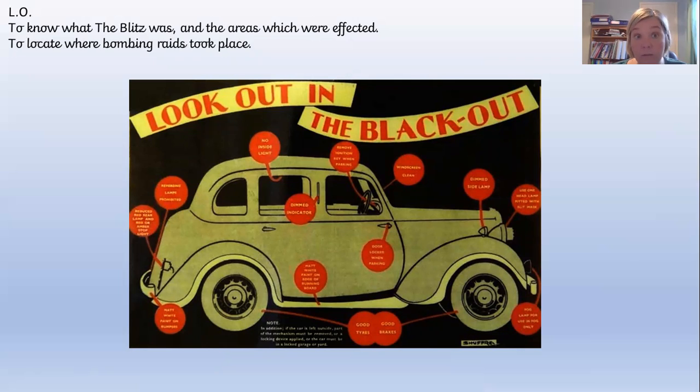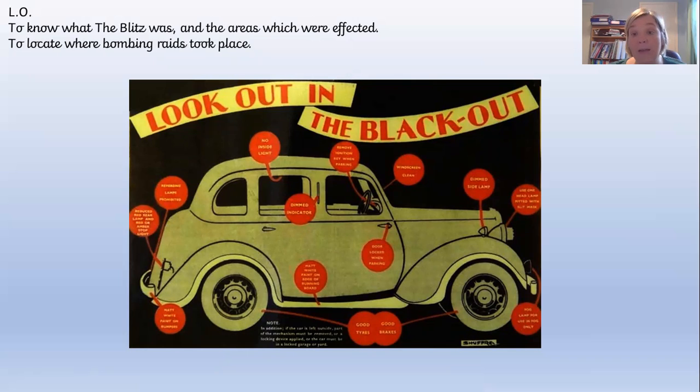So what it meant actually is that if you were outside at night when it was dark, it was quite dangerous. And there were lots of reports that people used to walk into lampposts and things, because I think we forget, don't we, if we were walking around, if there was no light whatsoever, and it was in September and October, so it was when it was getting dark. Okay, and there were lots of people who were injured during the Blitz, but not from the bombings, but because it was so dark outside.